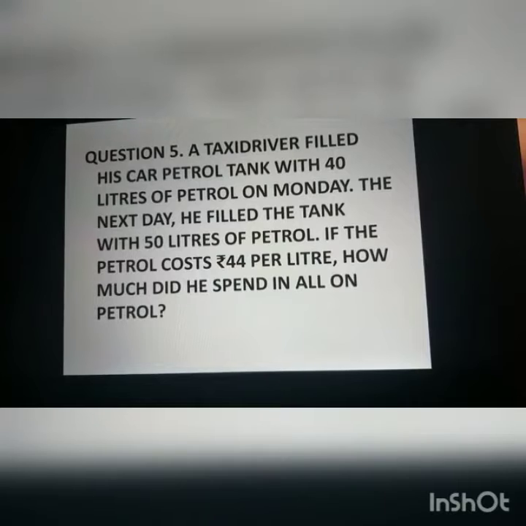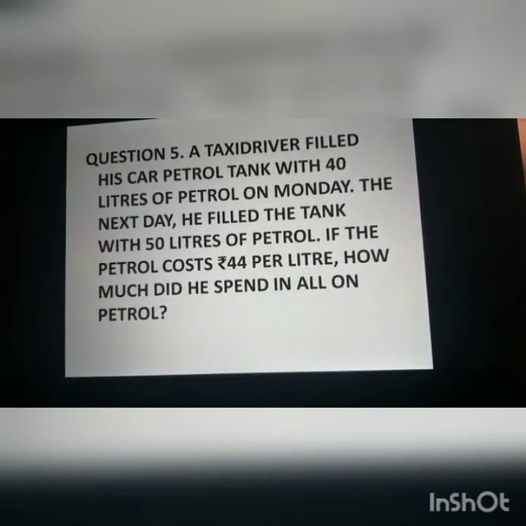Now look at the question again. On Monday, the petrol filled in the car is 40 liters. The next day, Tuesday, the petrol filled in the tank is 50 liters.